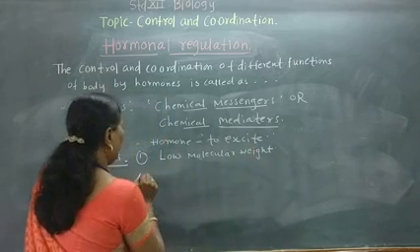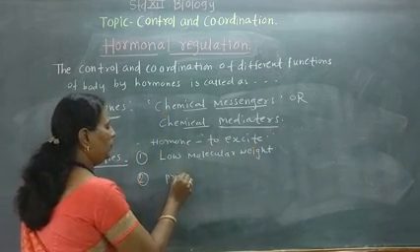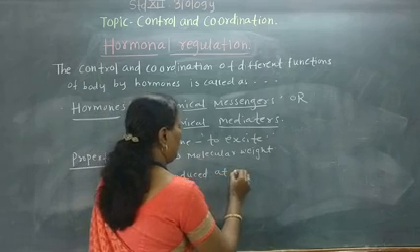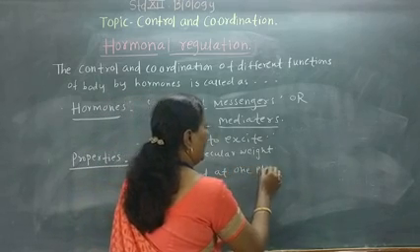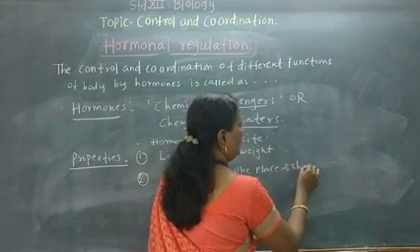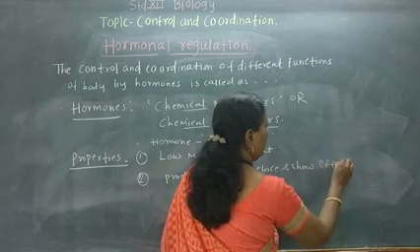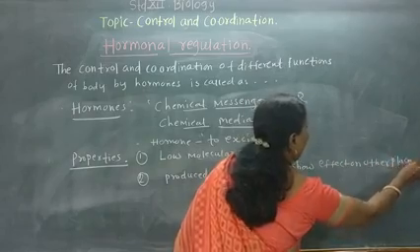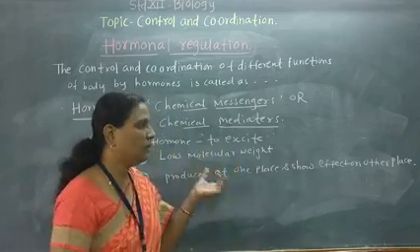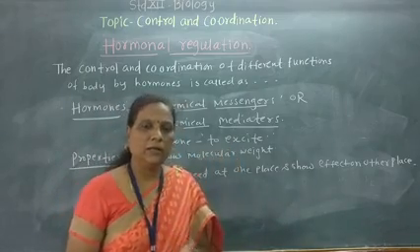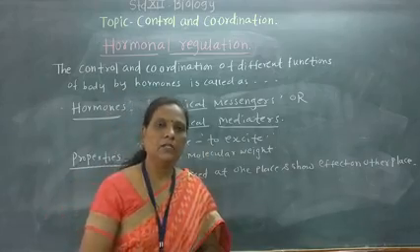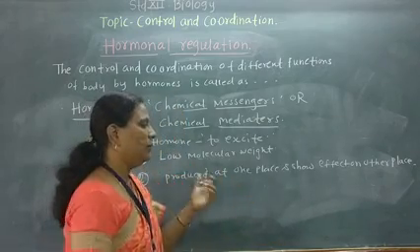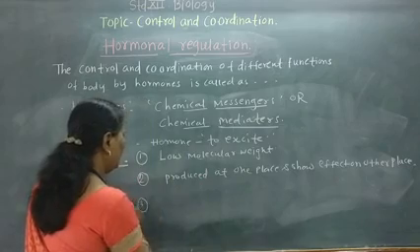Second, they are produced at one place and show their effect at another place. They are produced in the endocrine glands, poured into the blood, and from the blood they are transported to the target organs. So they are produced at one place and show effect at another place.